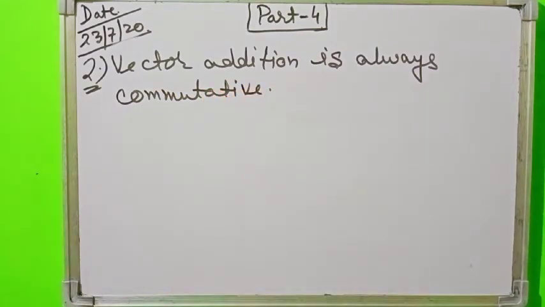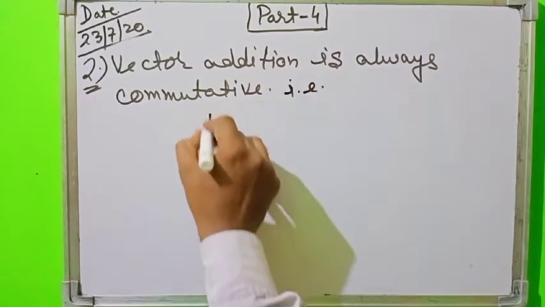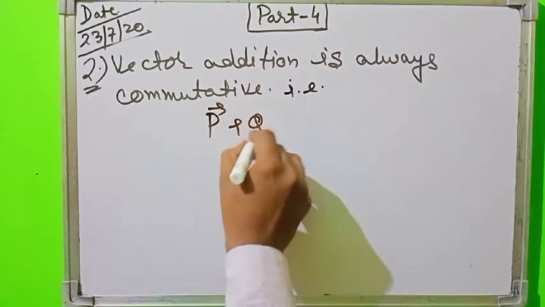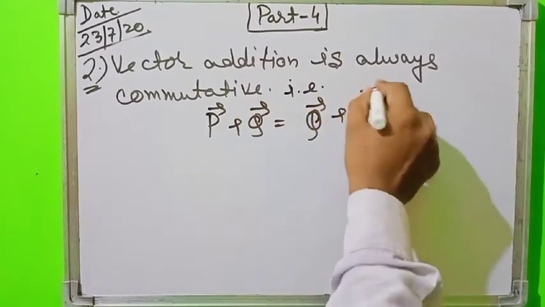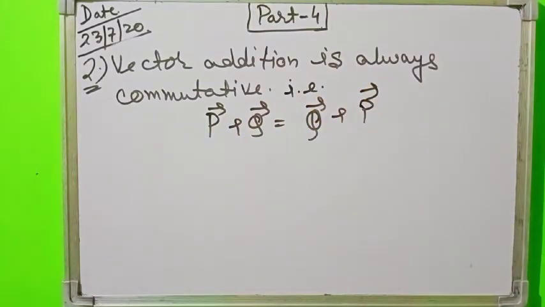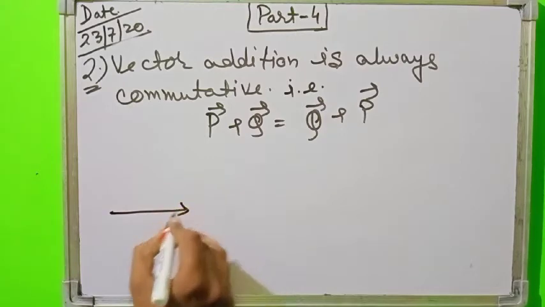That means if we take vector P plus vector Q, then it must be equal to vector Q plus vector P. Look here, I am explaining it.